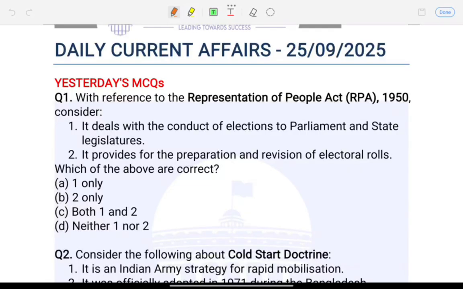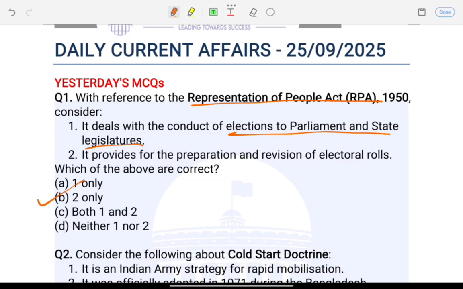So yesterday's MCQs, the first question was, with reference to the Representation of the People Act 1950, consider: 1. It deals with the conduct of elections to Parliament and state legislatures. 2. It provides for the preparation and revision of electoral rolls. Which of the above are correct? 1 only, 2 only, both 1 and 2, neither 1 nor 2. So the correct answer to this question is option B, that is 2 only, right?